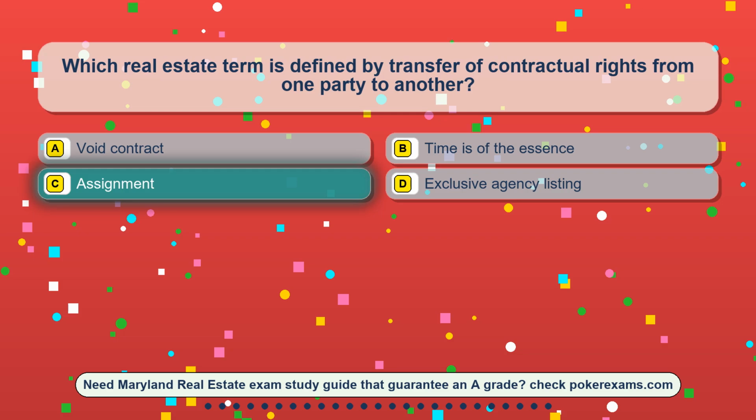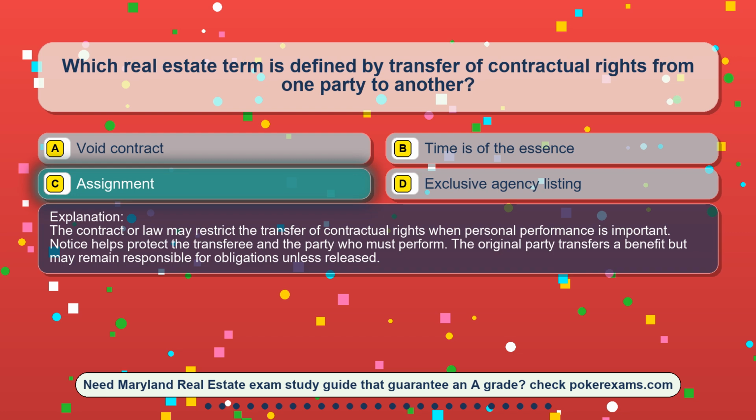The correct answer is option C. Assignment. The contract or law may restrict the transfer of contractual rights when personal performance is important. Notice helps protect the transferee and the party who must perform. The original party transfers a benefit but may remain responsible for obligations unless released.